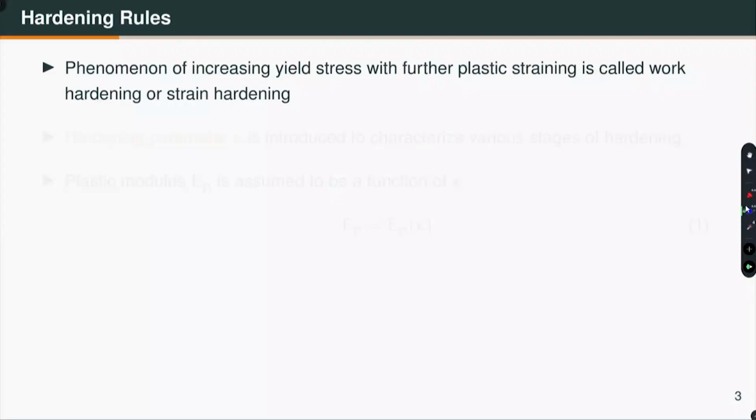If I draw, it is something like this. Let us say I am drawing sigma versus epsilon, and up to here it is linear elastic, and then this is the behavior of the material. Now, I have taken this material up to this point.